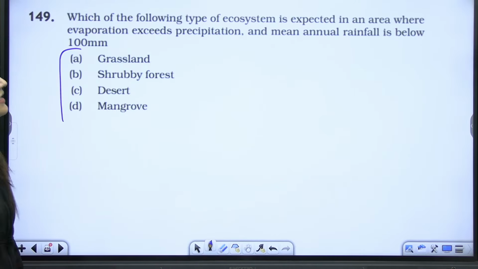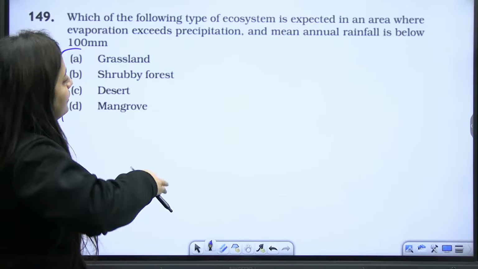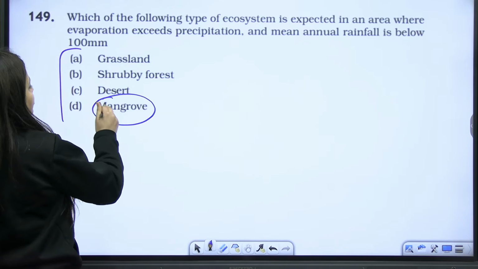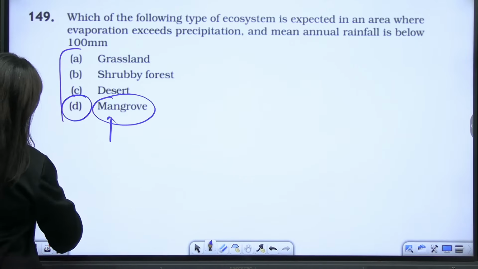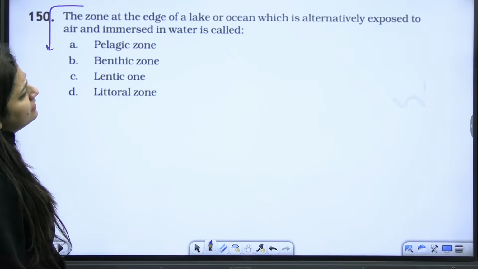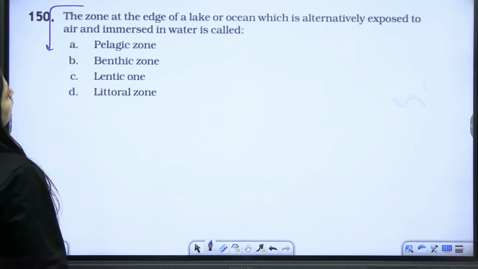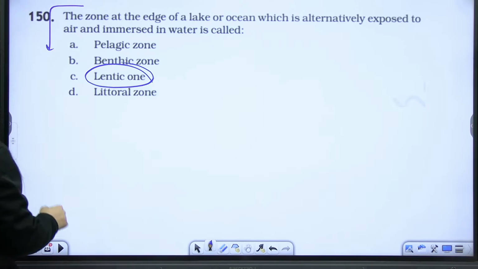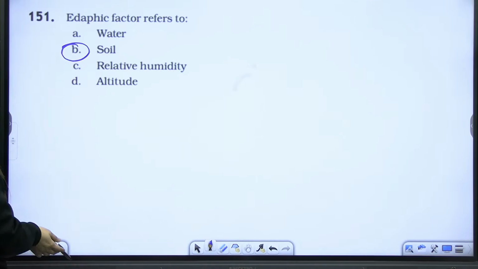Beta, here they are saying that evaporation exceeds precipitation and mean annual rainfall. So here the answer is mangroves. Okay. If you know it, very good. If you do not know it, then I'll suggest you to please remember that the answer is going to be mangroves. The zone at the edge of the lake or the ocean, again it is deleted, right? But here, let me tell you the answer. So it is even immersed in water. This is the lentic one. So edific factor, I told you this word is related to the soil.